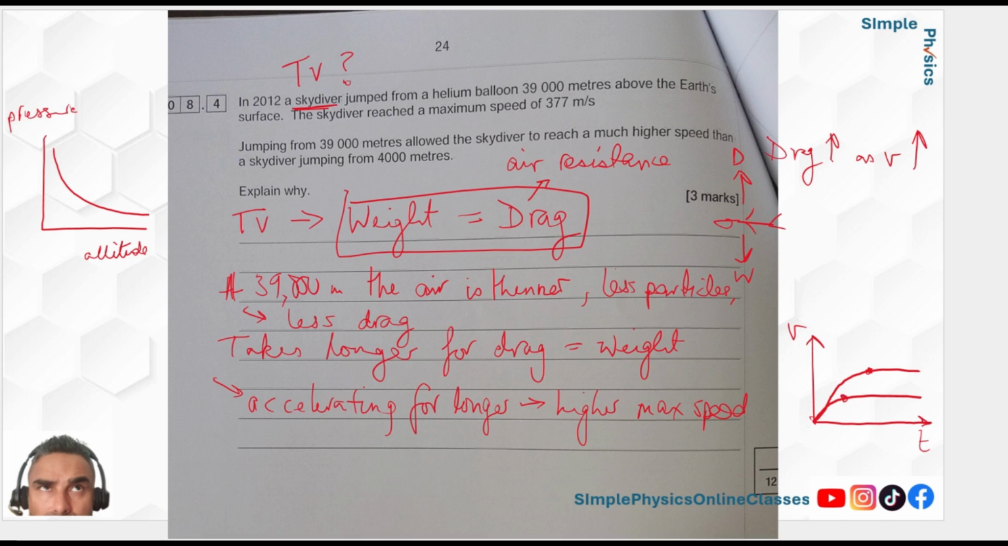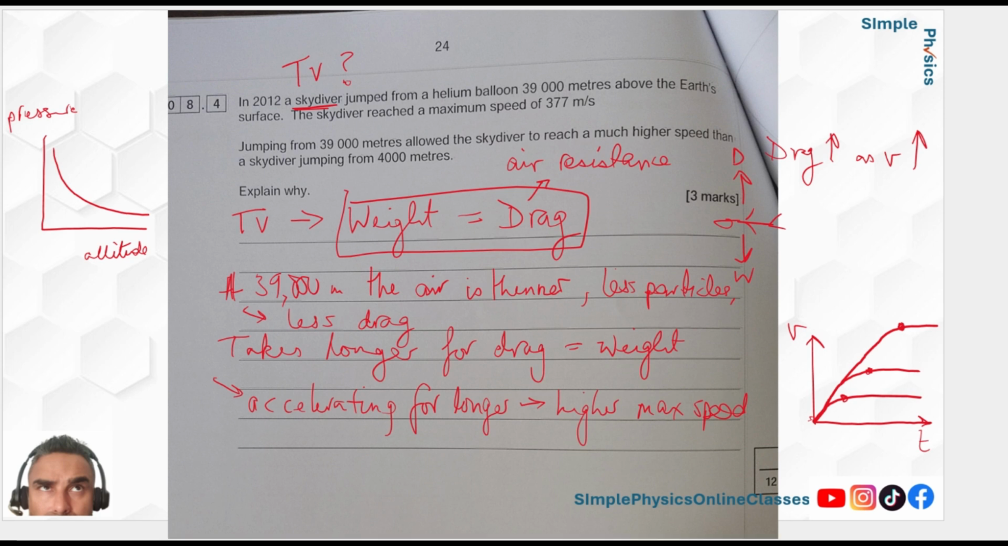And if you were heavier, look at the formula again. Let's assume you dropped from the same altitude, 4,000 meters, or even 39,000. Doesn't matter which one we use as a constant. If you have a bigger weight, that means you need more drag. Therefore, you need a bigger speed, which means you need to accelerate for longer. So it would look like this. So things that are heavier have a higher terminal velocity and take longer to get to it. Things that are lighter have a lower terminal velocity and get to it much earlier.